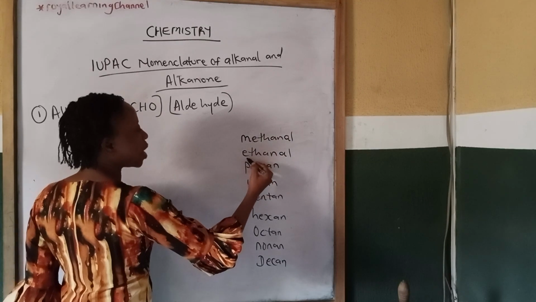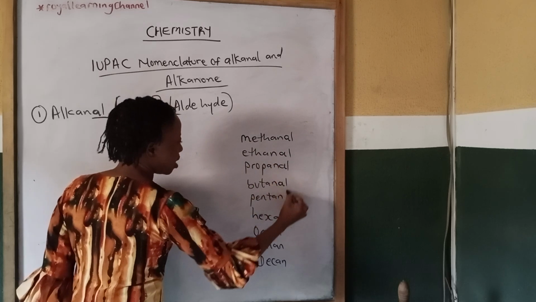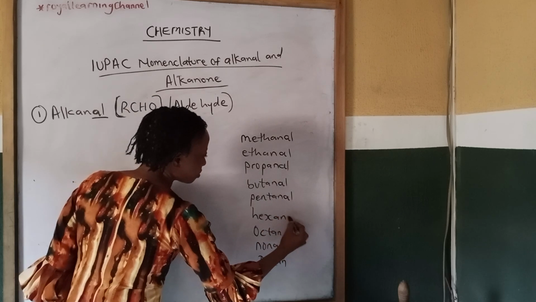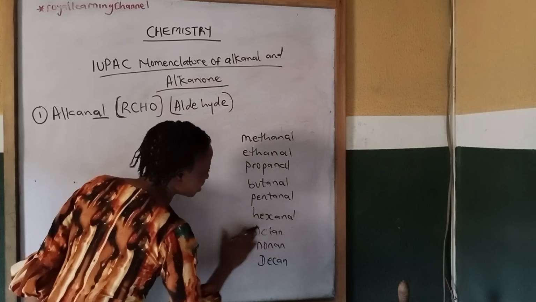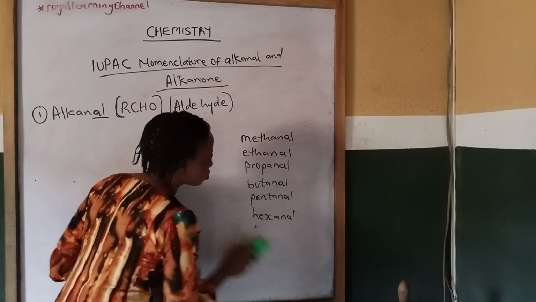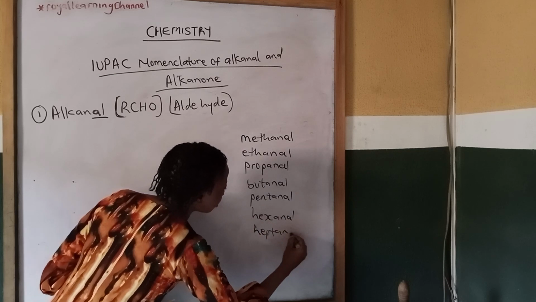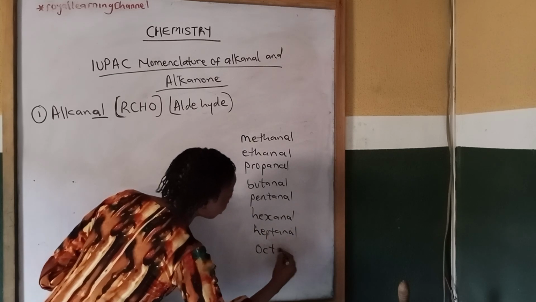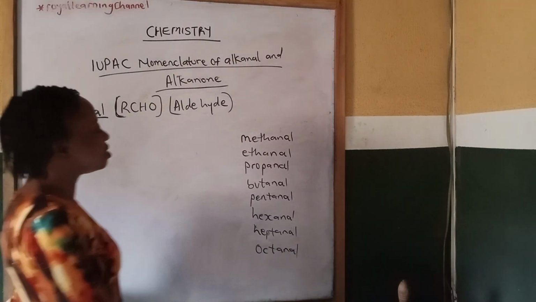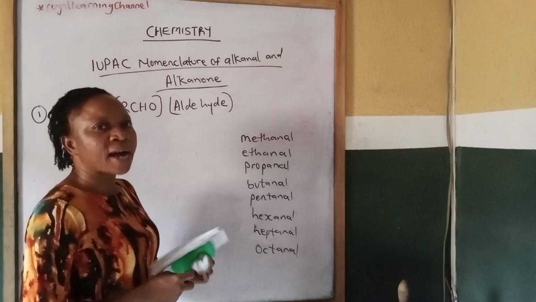The second member will be ethanal, then propanal, butanal, pentanal, hexanal, heptanal, which is the seventh, then octanal, nonanal, and decanal. So this is how to derive names for members of alkanal.